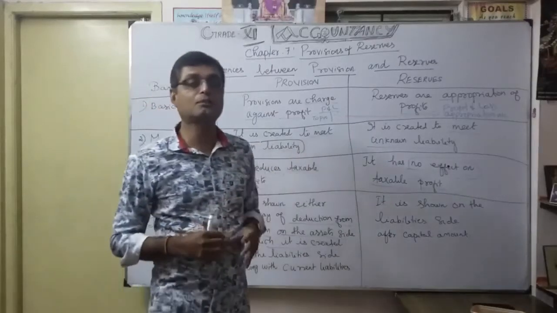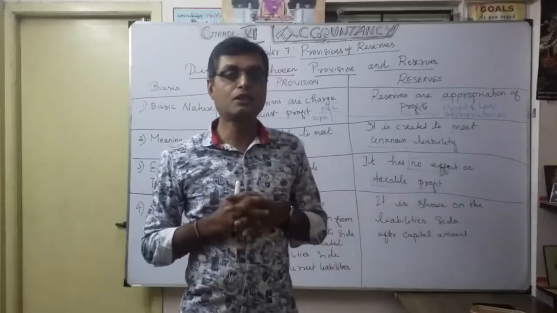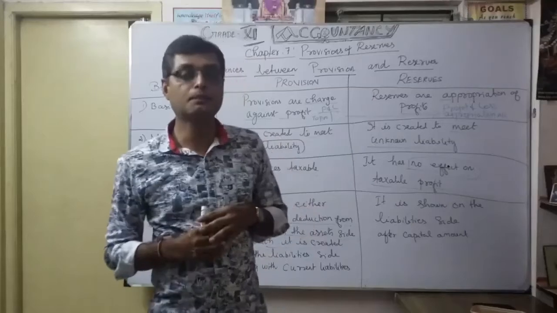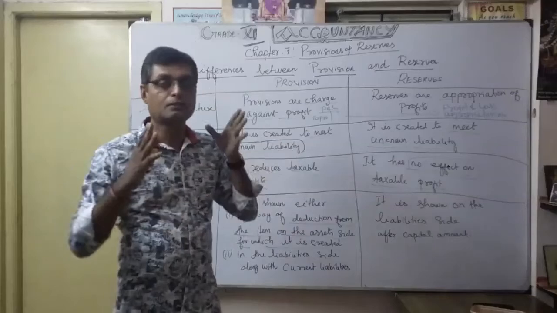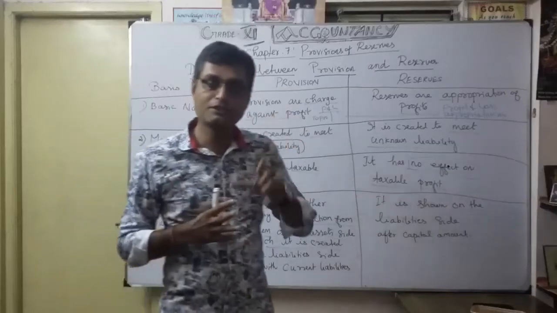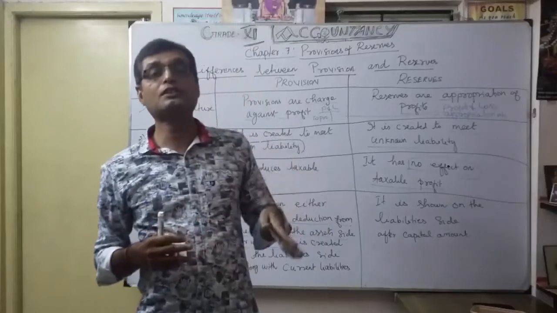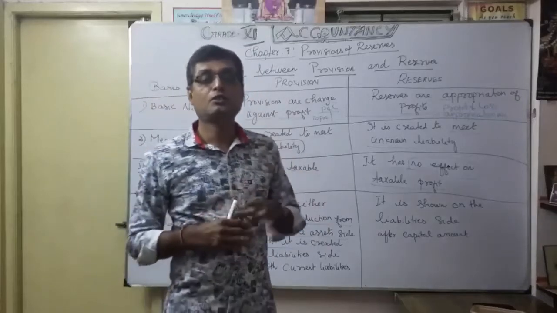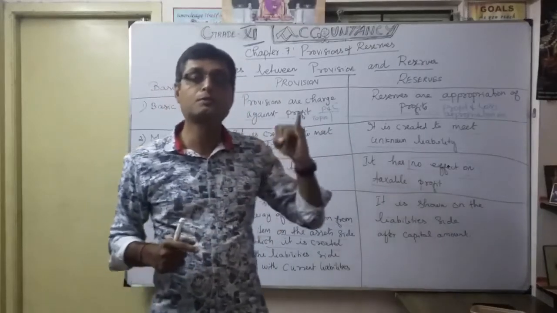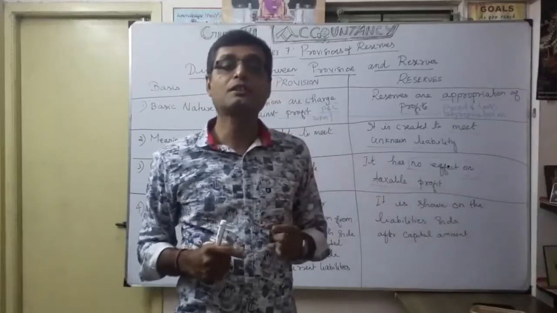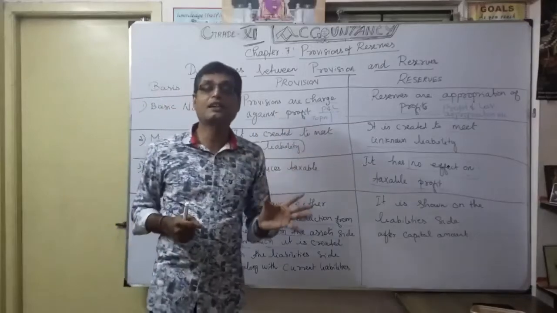That's why the balance sheet gives the financial position of the company. So we want to reduce the depreciation provided from the particular concerned asset. Thereafter, provision for doubtful debts. You want to show under debtors, you are going to deduct. Under the debtors, you deduct not only provision for doubtful debts, thereafter you are going to deduct provision for discount on debtors. Then only you will get the exact debtors.